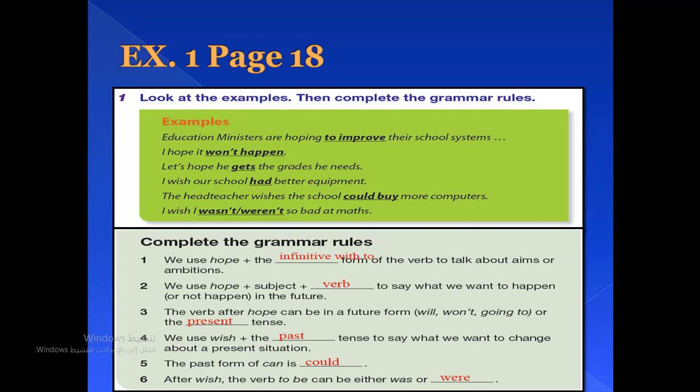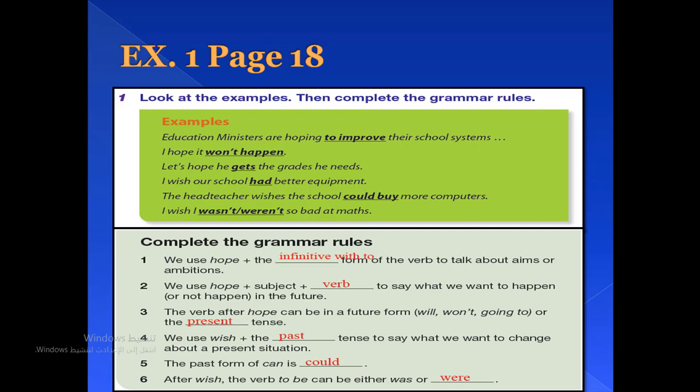Well, let's now find out the grammar rules. Number 1, we use hope plus the infinitive form with the verb with to talk about the aims or ambitions. Number 2, we use hope plus the subject in addition to the verb to say what we want to happen or not happen in the future.